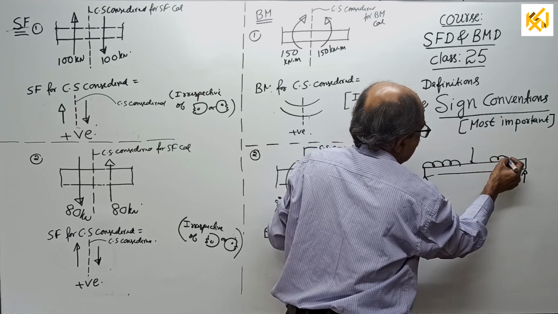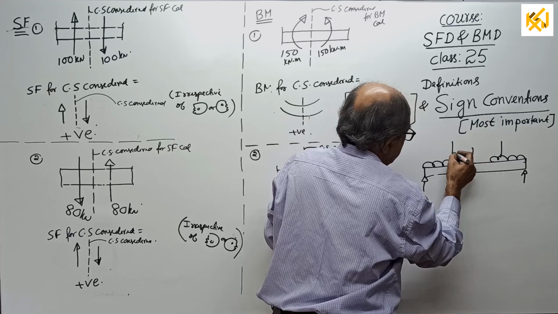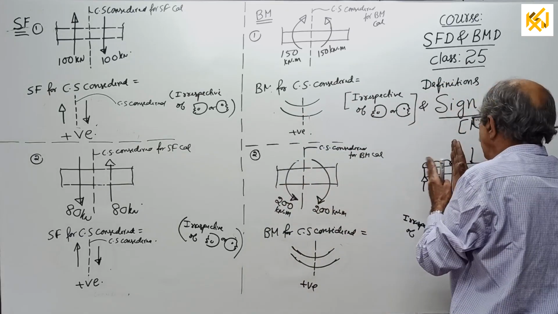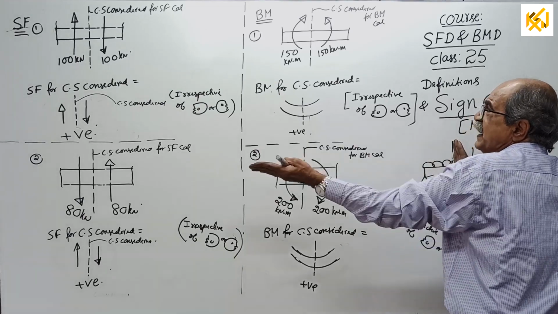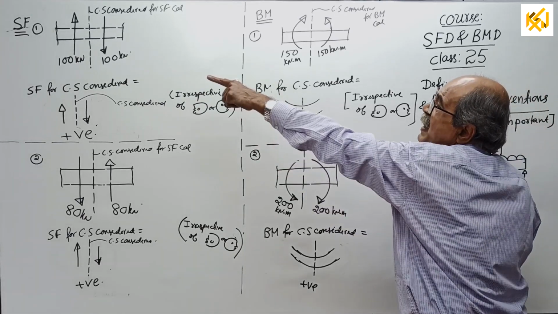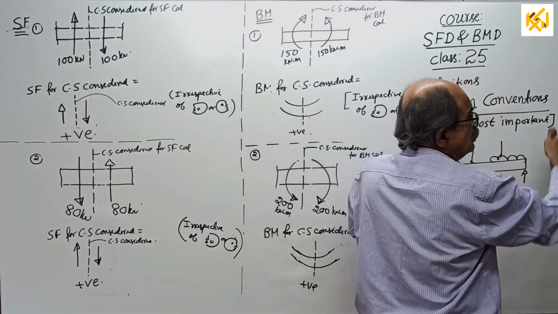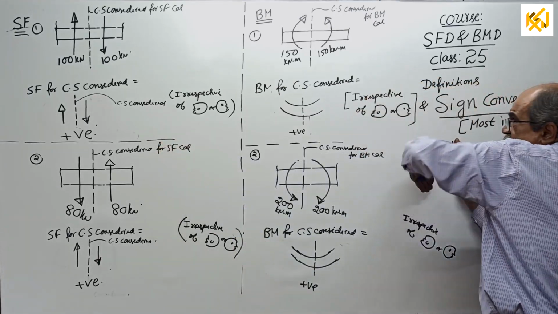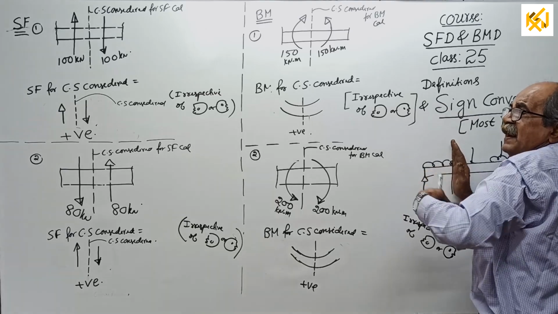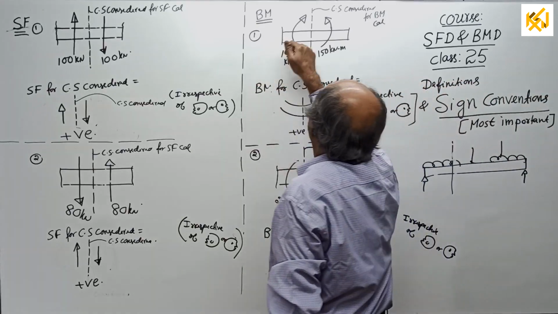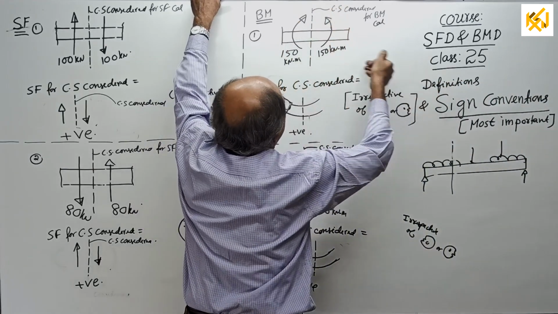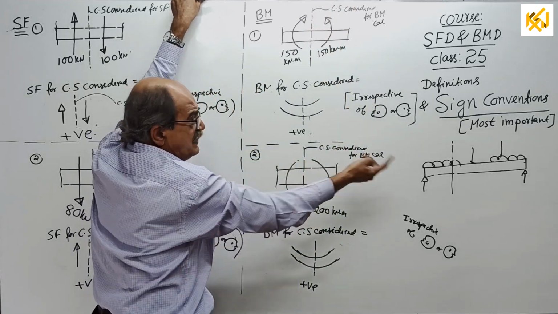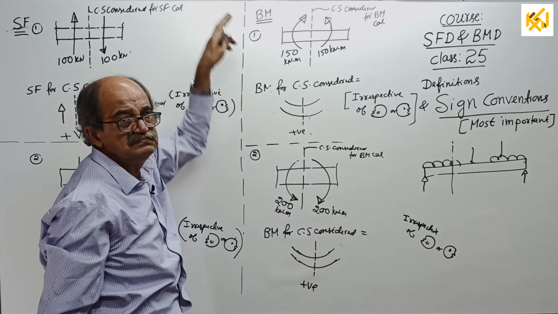Something like this. If the section is somewhere here, you have to come here and look this side or that side. If you look this side, the net force you require, imagine 100, then on the right side it will be down 100. Or if you want bending moment, you have to find the net moment there. Imagine it is this way 150 from that side, this way 150, or it can be this way 200, then that side it will be that way 200.